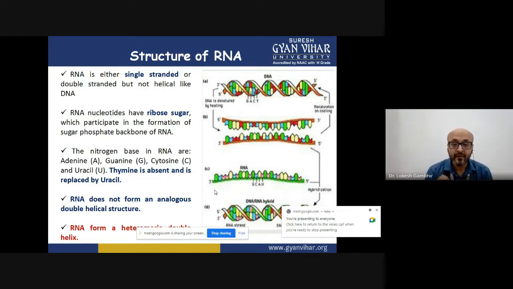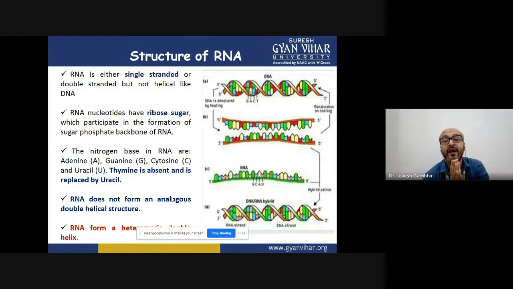Thymine is absent, and although RNA does not form a double-stranded molecule by itself, if there is a DNA molecule, a complementary RNA molecule can bind to it and form a hybrid molecule, called an RNA-DNA hybrid. Being complementary, it can form bonds with the parent or template DNA. But alone, it cannot form any kind of double-stranded structure. It remains single-stranded.